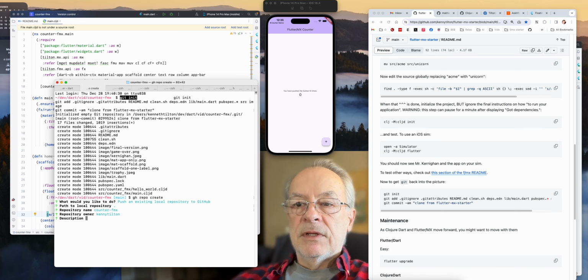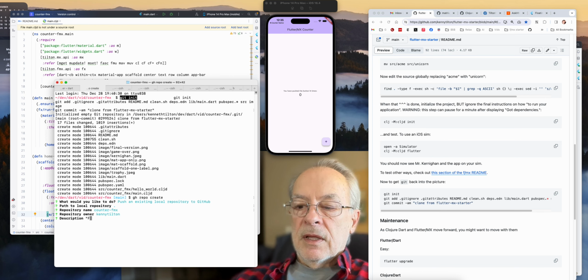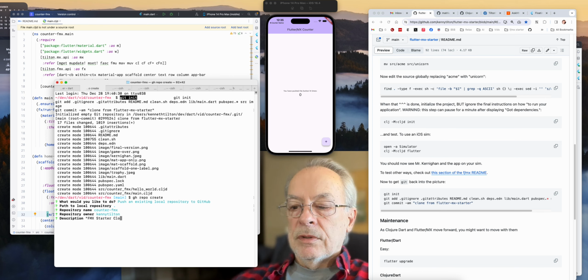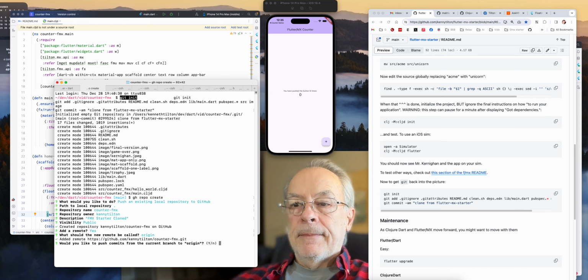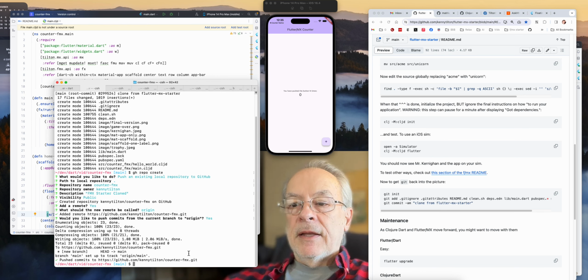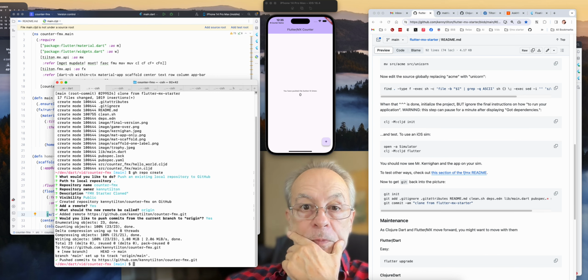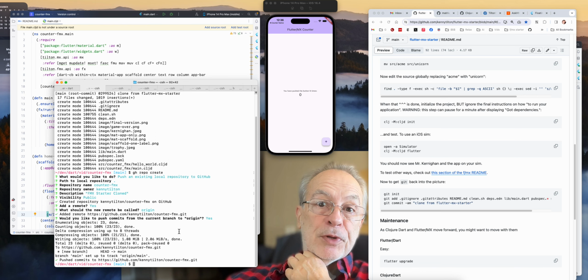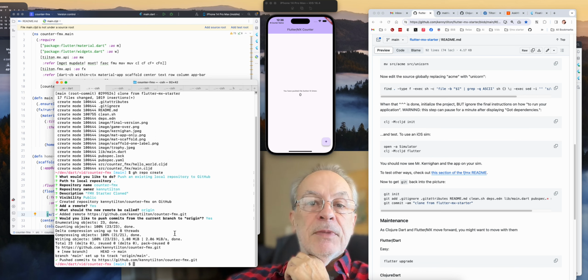Kenny Tilton, love it. Description, fmx starter, cloned, or something. I don't know. And public, so y'all can follow along. Add a remote, sure. Yeah. All right. And now if you head over to github.com, Kenny Tilton, there should be a repo there. And in your case, that would be your new Flutter MX based application.